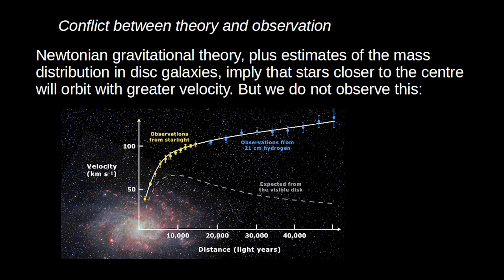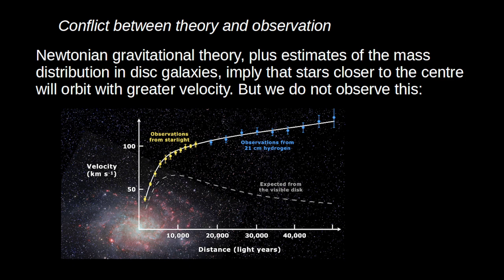So this little graph here shows the discrepancy. The line on the bottom is the expected velocity of the stars, but actually what we find is that the further you get from the galactic center, the greater the velocity. So here we have an inconsistency. There are three theories involved. So there's standard Newtonian gravitational theory. There's the theory involved in estimating the masses of the galaxies, which can be calculated from the distribution of stars. And then there's the theory involved in determining the velocity of the stars, which is calculated using Doppler shifts.